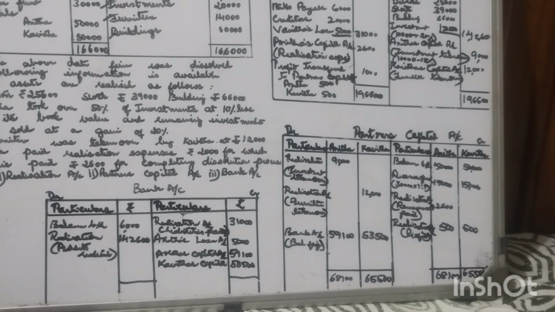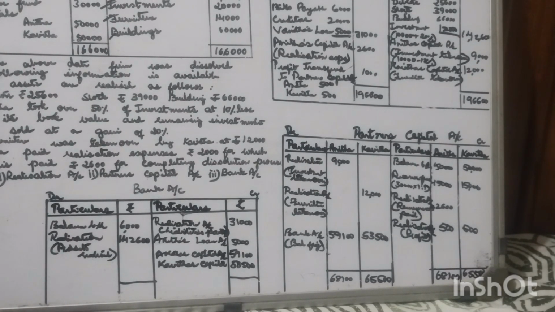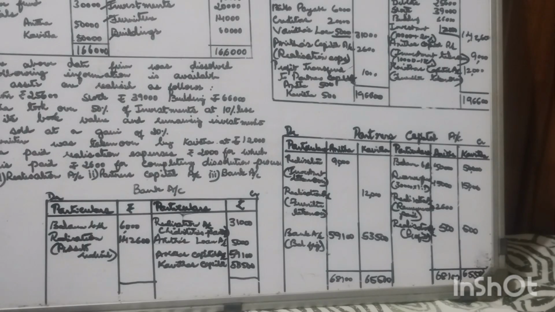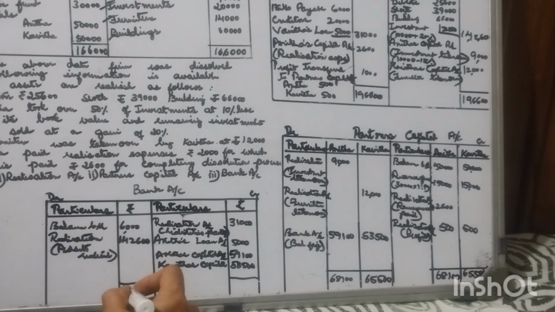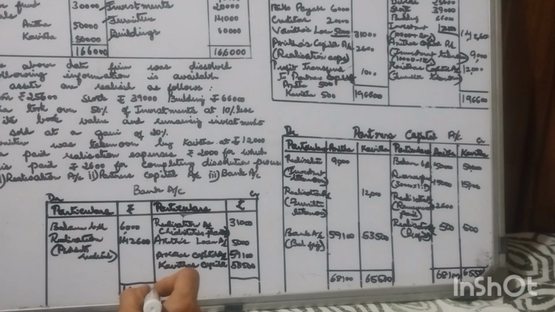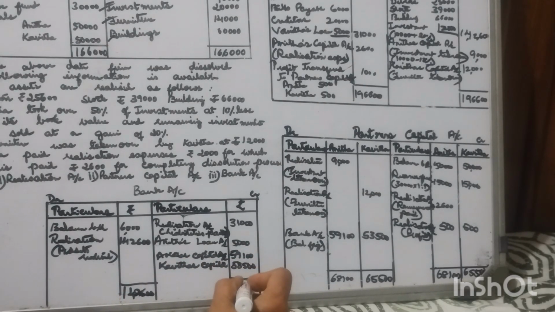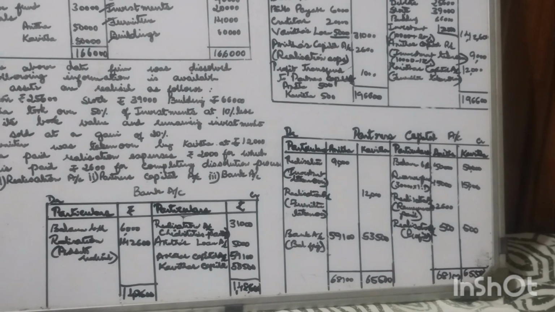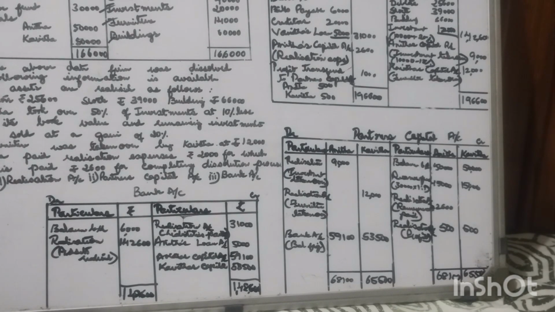The total value is 1,48,600. 1,48,600 is the total value on the debit side as well as the credit side. This is our bank account that can be closed in case of dissolution of a partnership firm. Thank you.